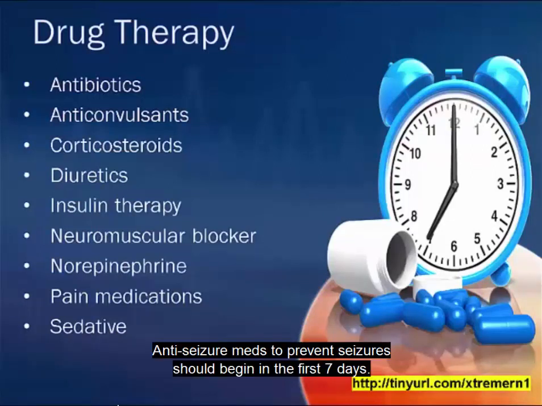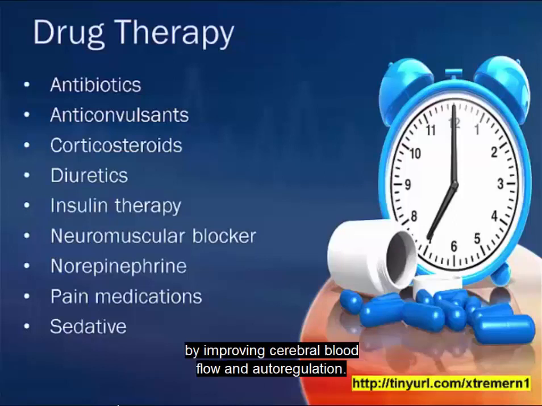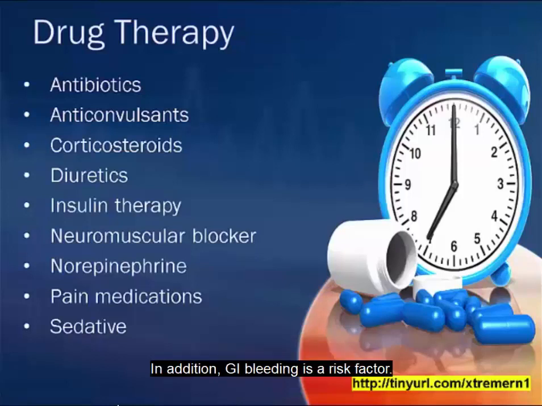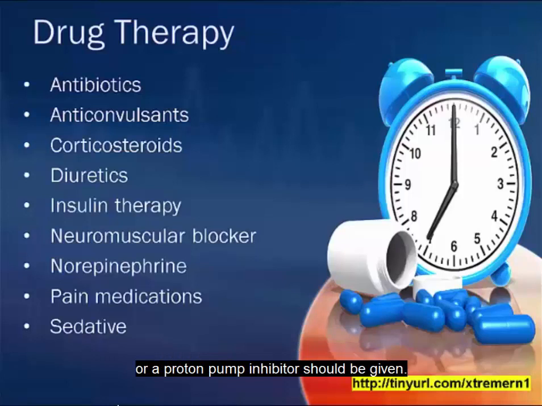Anticonvulsant: anti-seizure meds to prevent seizures should begin in the first 7 days. Anytime there is blood in the brain, the patient is at risk for seizures. Corticosteroids can be used to treat vasogenic edema around tumors and abscesses. Steroids are used to decrease inflammation and improve neuronal function by improving cerebral blood flow and autoregulation. The caution with using corticosteroids is the risk for increased blood sugar and possibility of infections. In addition, GI bleeding is a risk factor. If a corticosteroid is used, then an antacid, a histamine receptor blocker, or a proton pump inhibitor should be given.